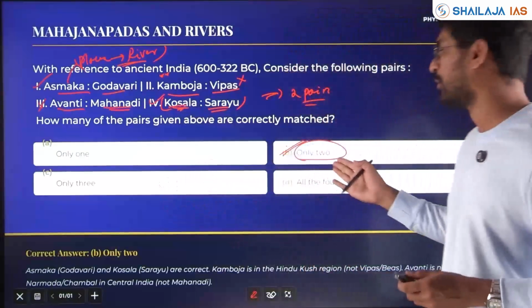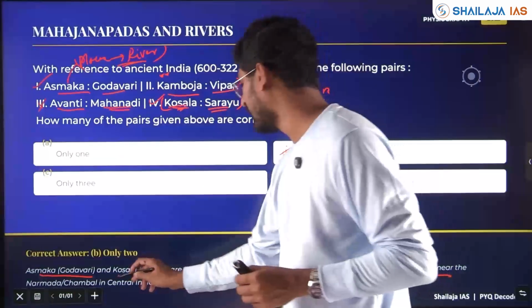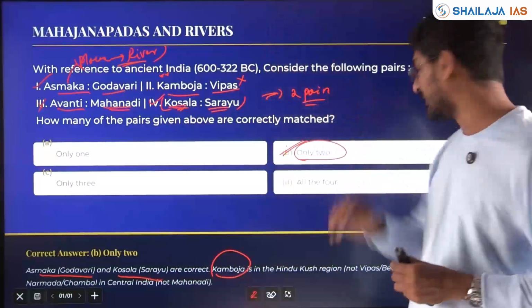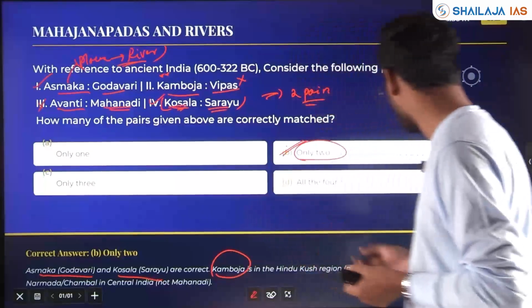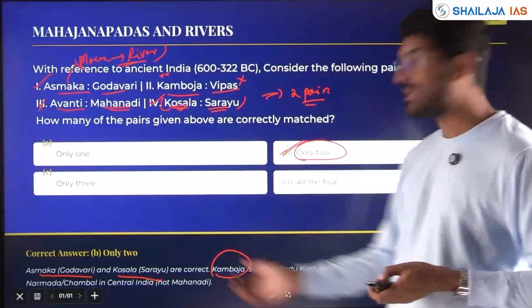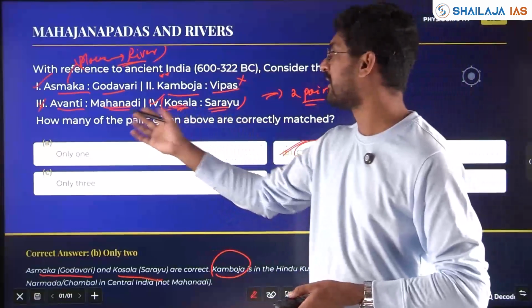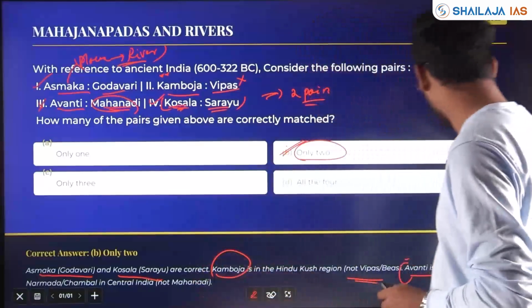So here 2 pairs, Asmaka in Godavari and Kosala, Sarayu, are correct. Kamboja is in the Hindu Kush region, the northern region, not in Punjab where the Vipas or Bias river flows. Avanti is near the Narmada and Chambal in central India. However, here the river Mahanadi is in Odisha, the eastern part of India, right?